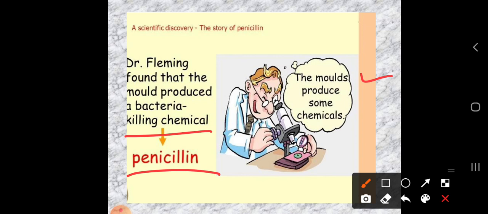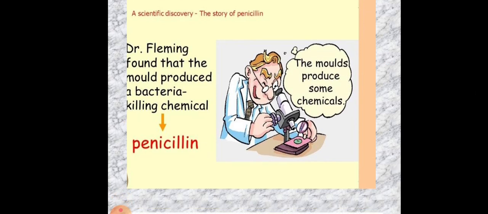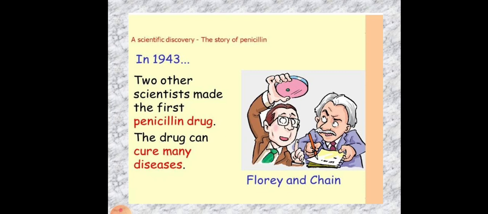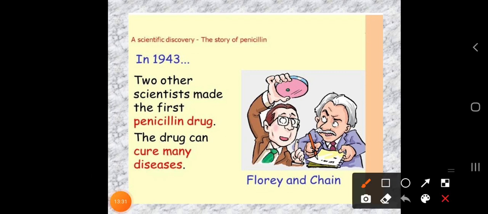The molds produce some chemicals which are called penicillin. Okay, so he found it and gave the name penicillin to the substance which was killing the disease-causing bacteria. Okay, then later on, in 1943, other scientists made the first penicillin drug.